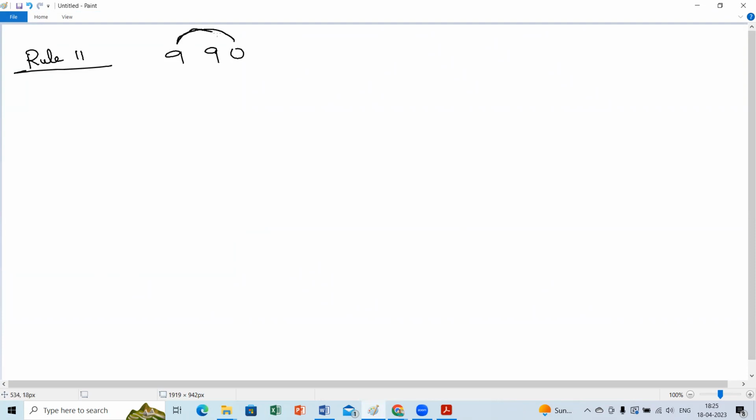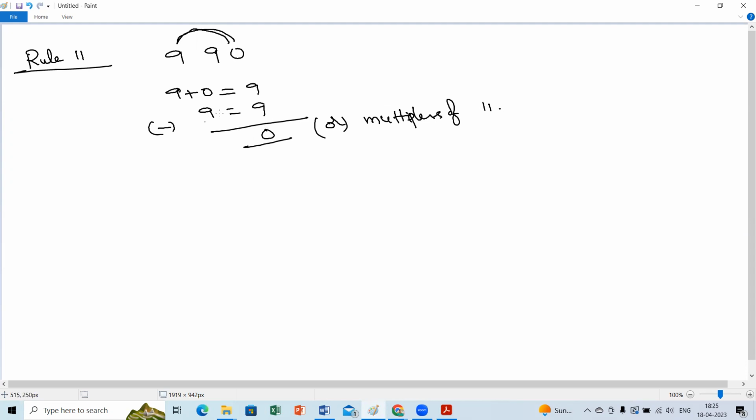These are alternate digits. We calculate the sum of the alternate digits, and the difference of these sums should be either 0 or a multiple of 11. Multiples of 11. Now you check. This is 0. In this case, 0.